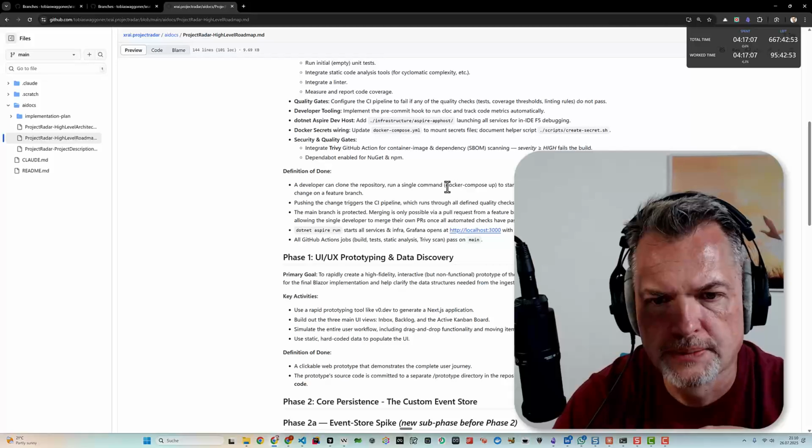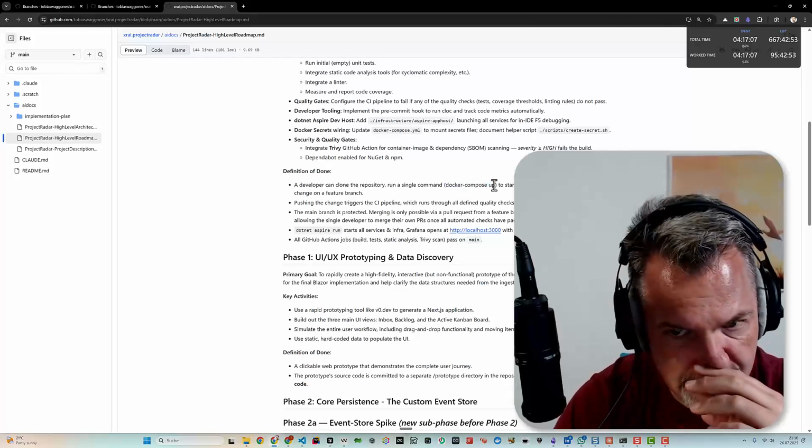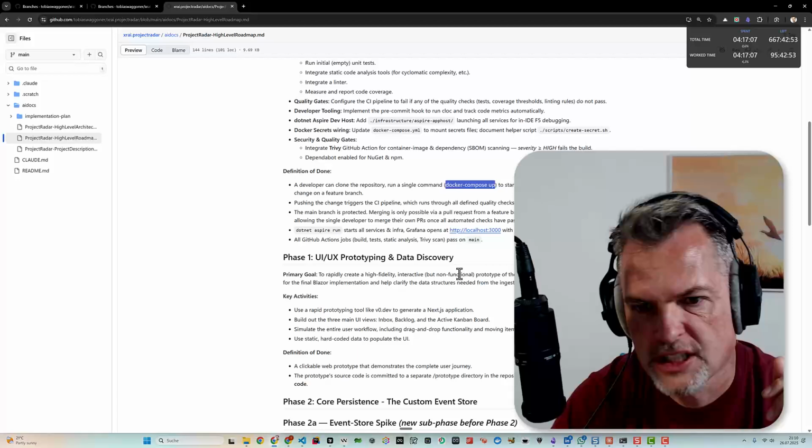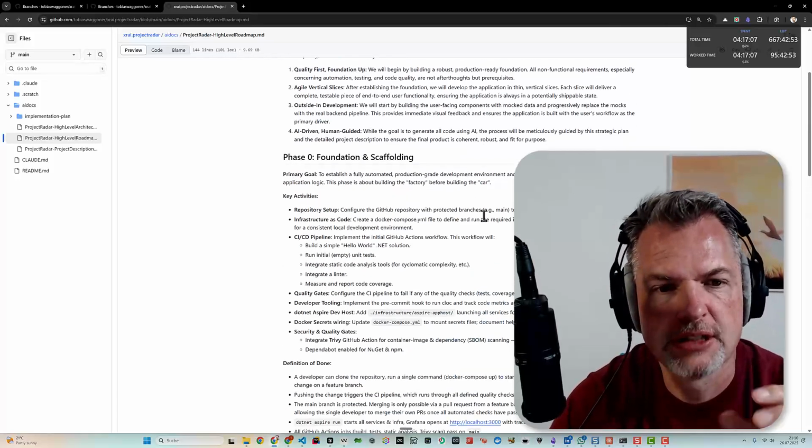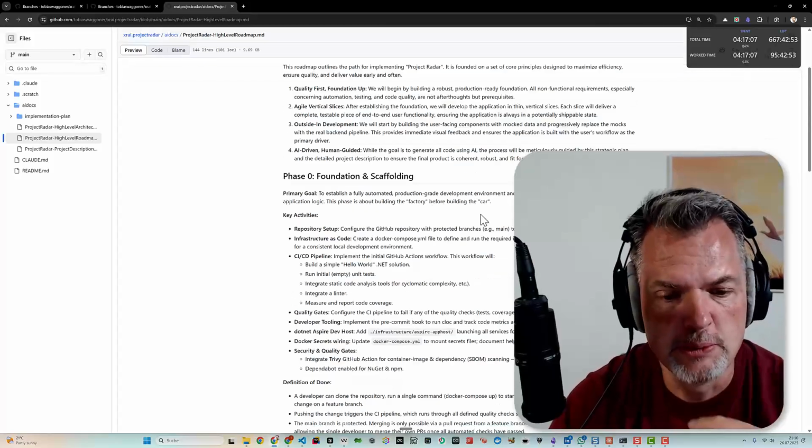Only PRs are possible. I want to start this locally with .NET Aspire, and I want to start it in a regular setup with Docker Compose up. And again, the CI/CD pipeline should be running. So this is our phase 0. With this, we will be starting.